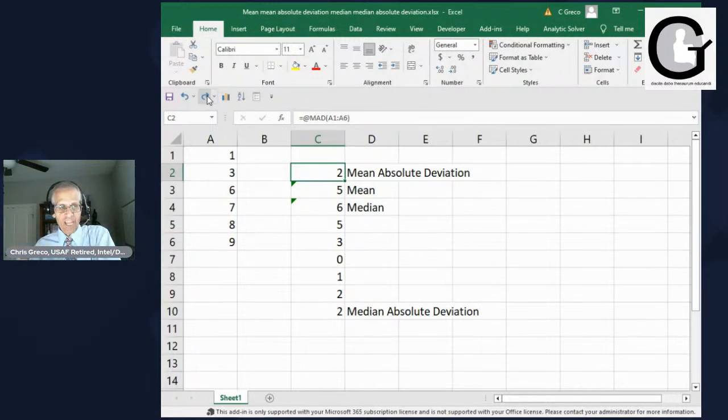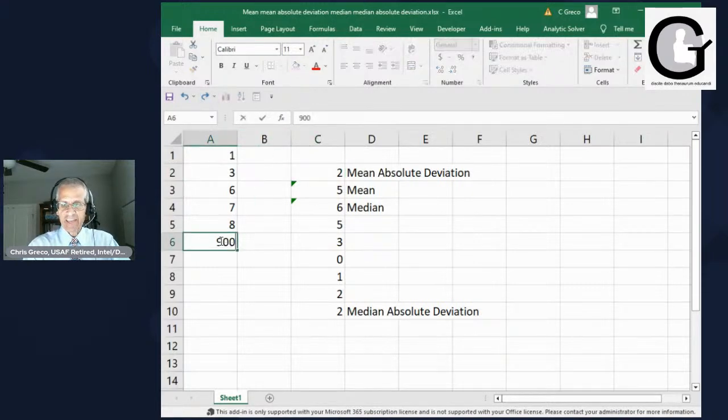The mean absolute deviation buffers it a little bit so that you have a little bit of a better measure. But still, you're basing it on something that is highly influenced by upper and lower values. But again, if I change that 9 to 9,000, it changes that mean absolute deviation very little, 2.5.